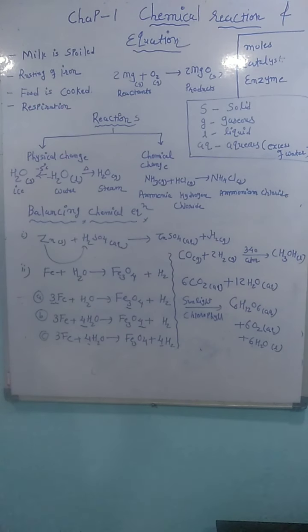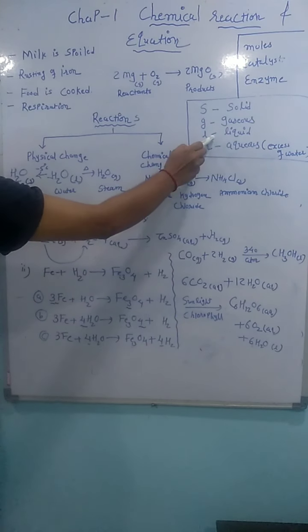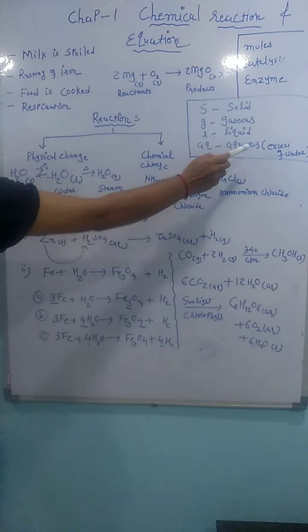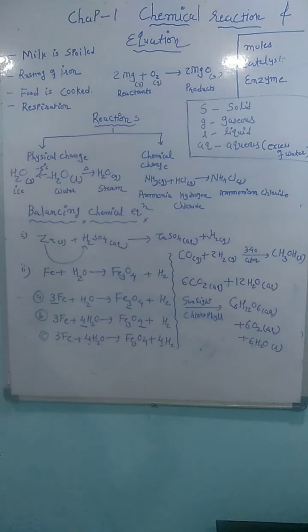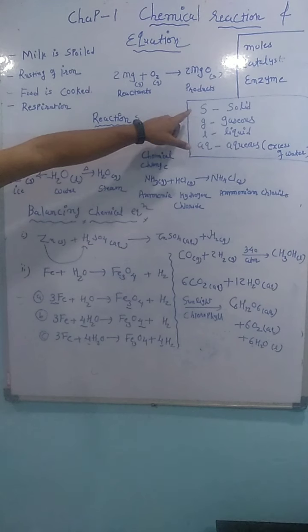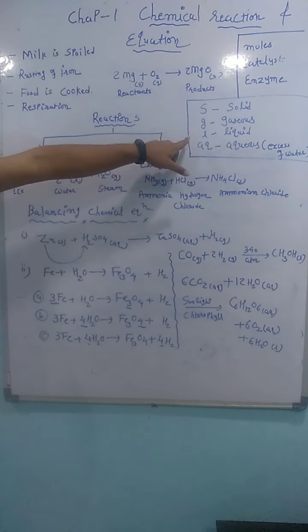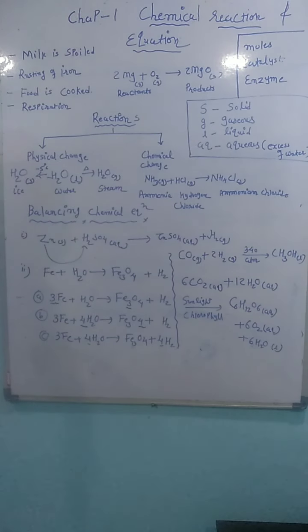Now you can see the small letters here: S, G, L and AQ. S means solid, G means gaseous, L means liquid, and AQ, aqueous, means it is in water, an excess of water. So these you have to remember.